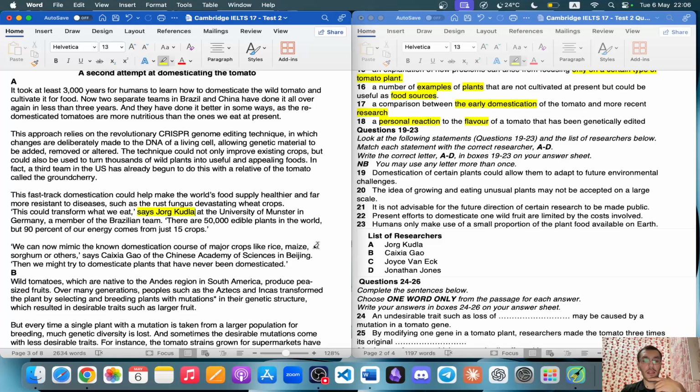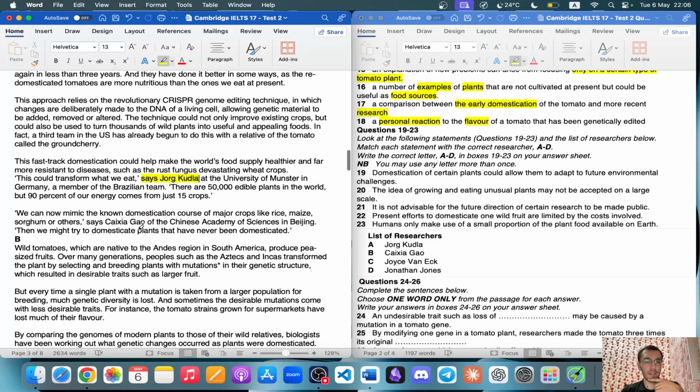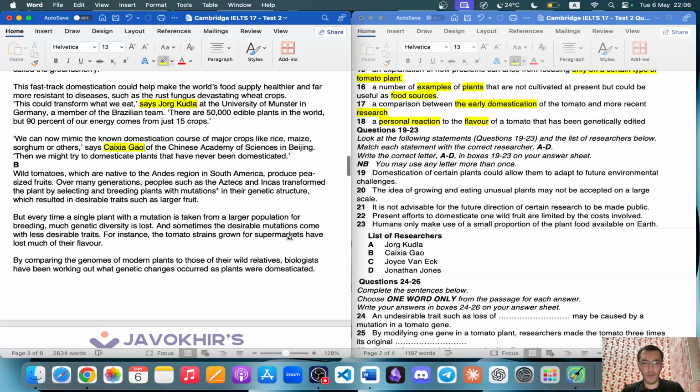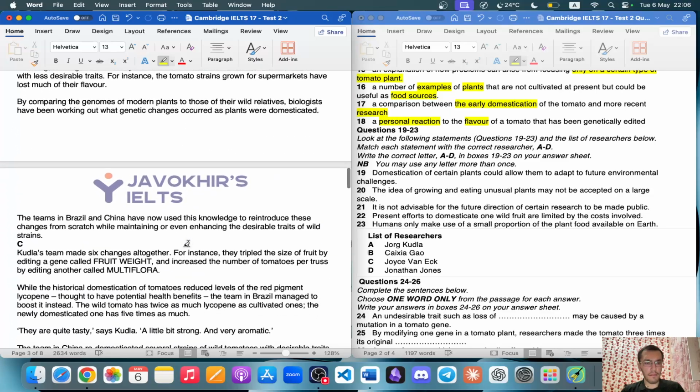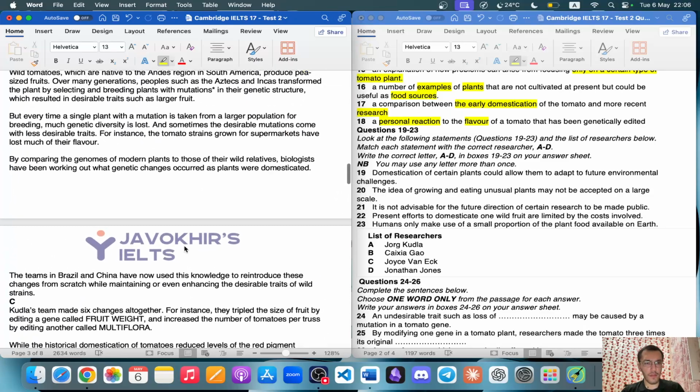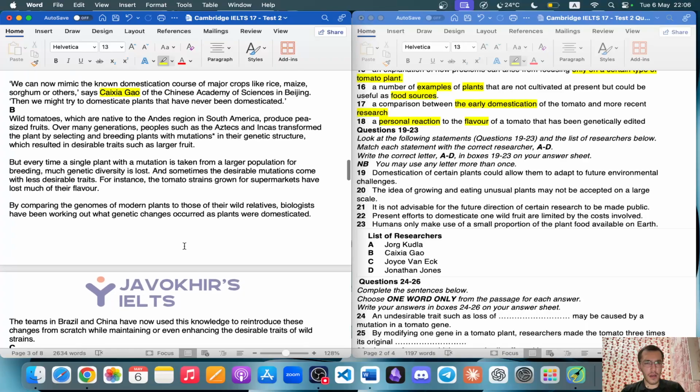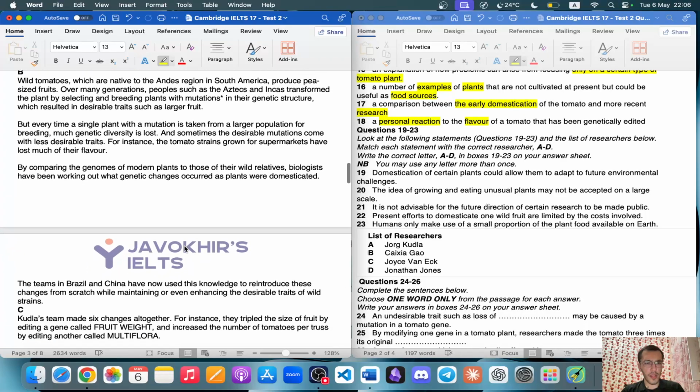Second, I think Gao has to come as the second. Excuse me, let me choose that once again. You have Gao, so you have 1, 2, and then we have to find Joyce Van Eck. I'm not sure where he is.